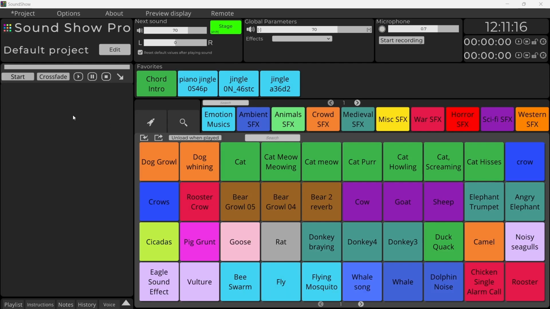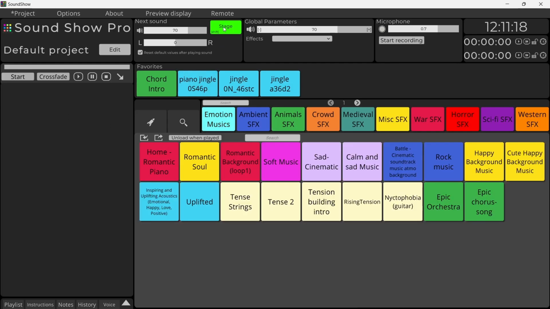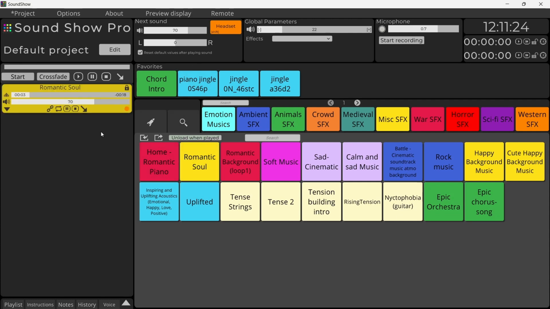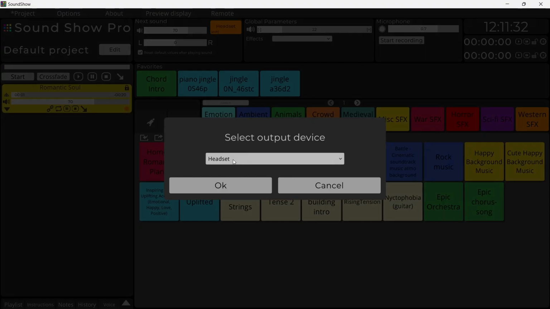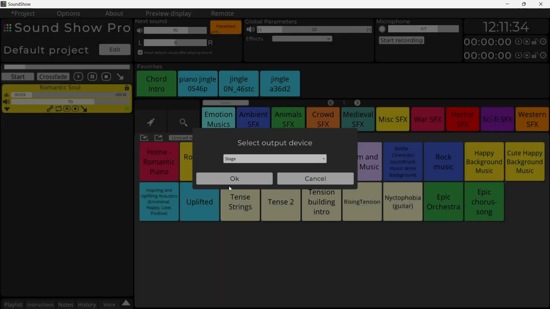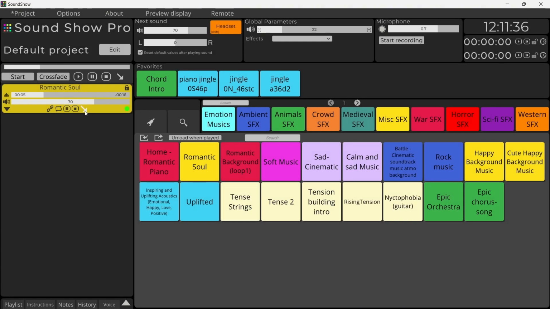You can easily switch between these outputs by clicking on the button at the top, allowing you to preview sounds in your headphones without broadcasting them to the audience. When a sound is playing, you can send it to another output by clicking on the little colored bullet and selecting the output device. This way, you'll always know exactly what you're about to play.